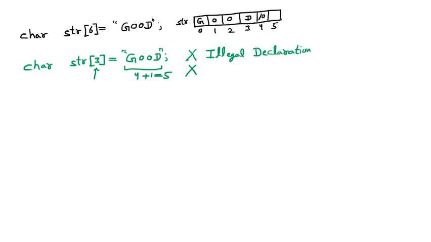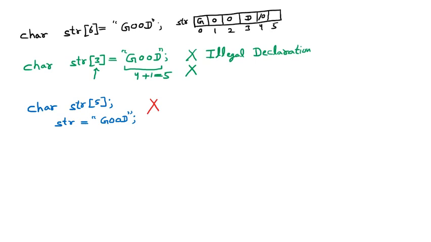I am taking one more example. Let us suppose that we are saying char str 5, then afterward we are saying str is equal to good. That is not possible. It is the illegal declaration.